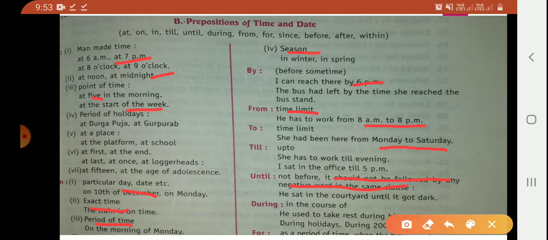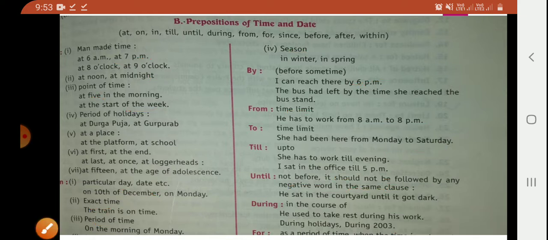For example, please wait here until I come back. And here it is given, he sat in the courtyard until it got dark. And next is during. During means in the course of. For example, he used to take rest during his work. During holidays it can be, during the year it can be.